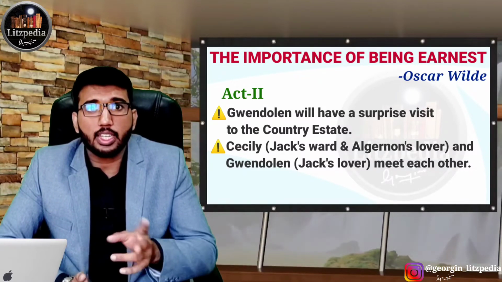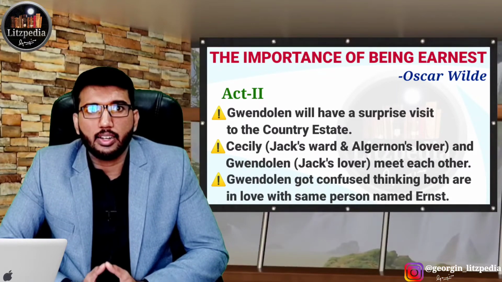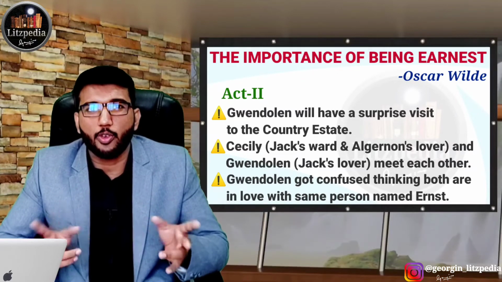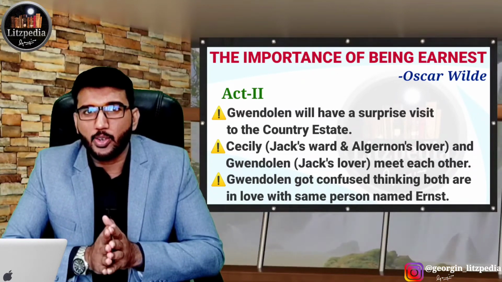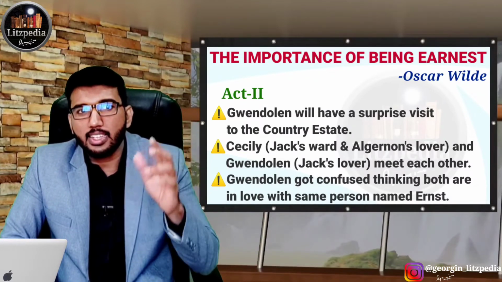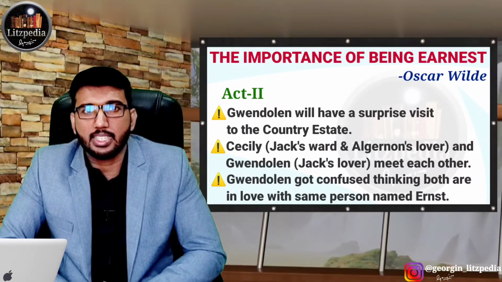But they both don't understand it properly. So they both think that they are in love with the same person called Ernest. This actually results in some kind of confusion and also problem. So that kind of situation arises, and after some time this Algernon and Jack Worthing will come back to the estate. So that time they happen to see this confusion.